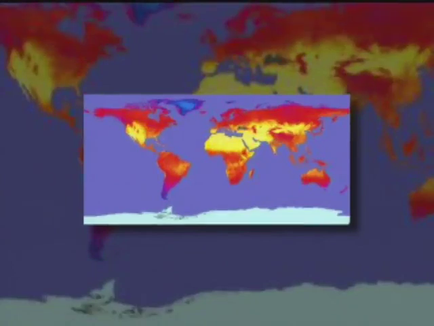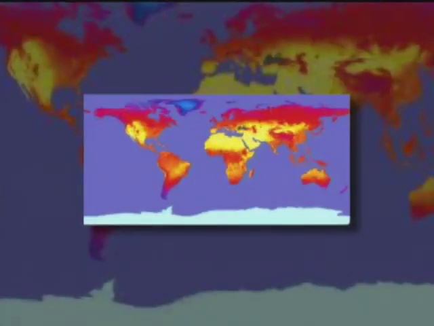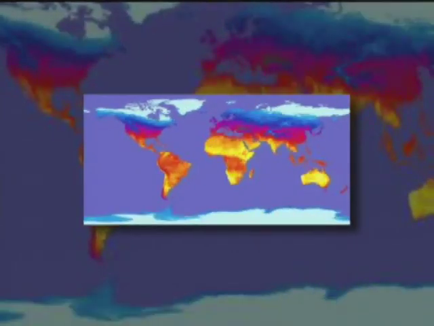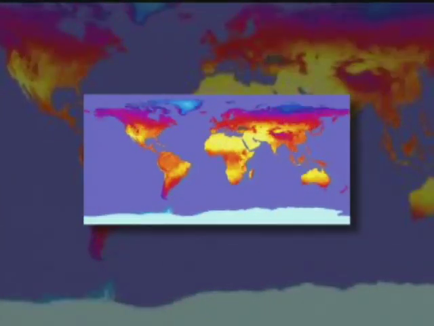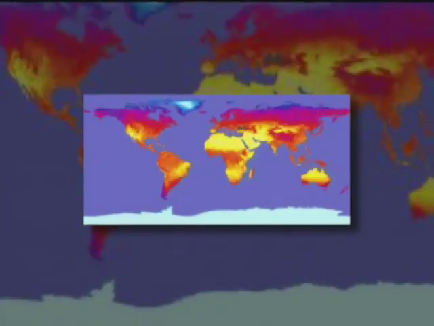The sun heats up more air over the equator than it does at the poles. This causes huge movements of air. The warm, moist air near the equator rises and flows toward the poles. The cool air from the poles drops down and flows back toward the equator. This creates a continuous cycle of moving air.